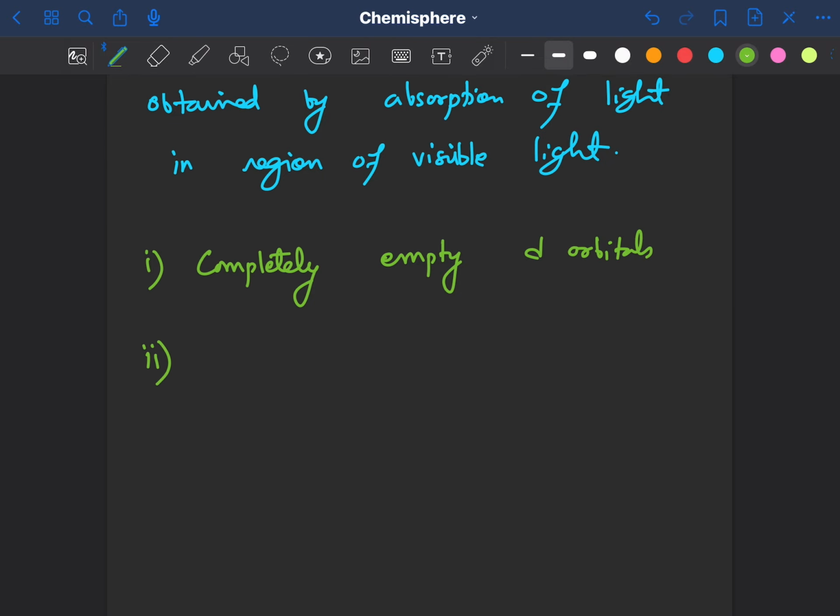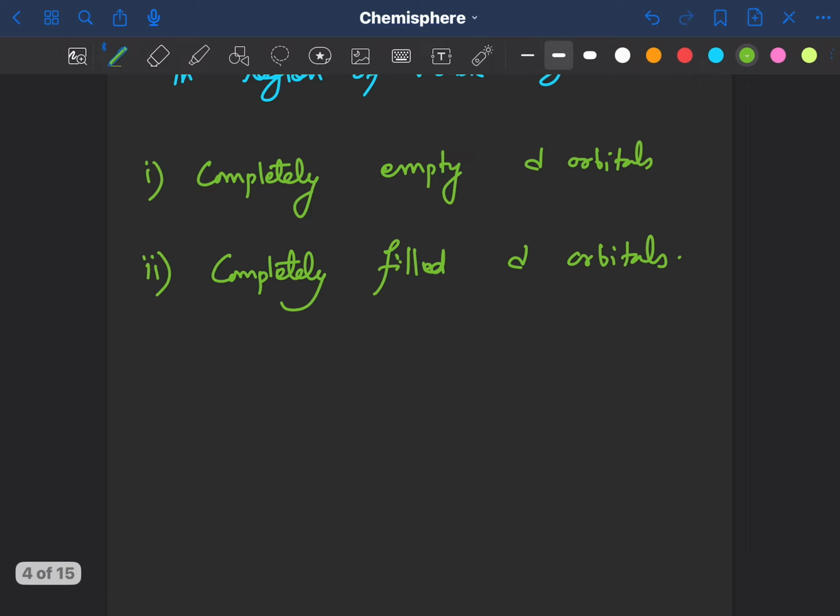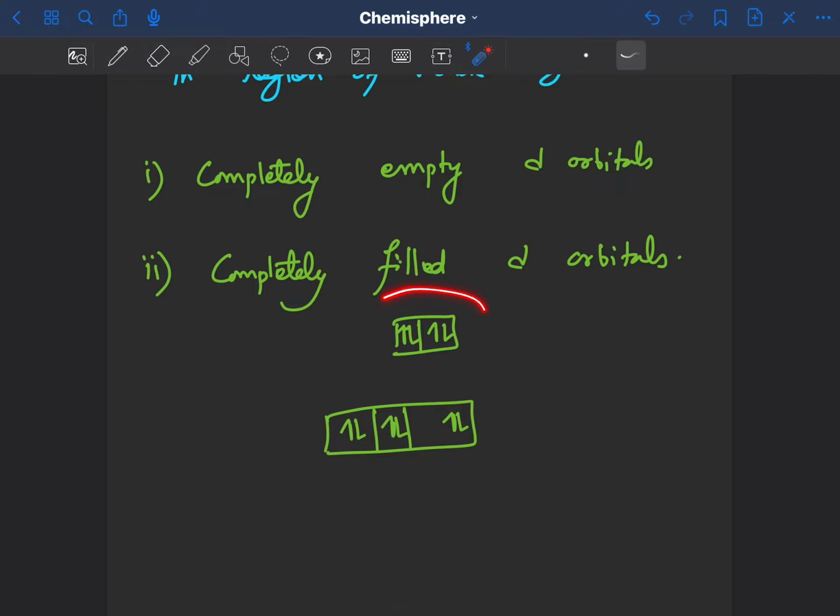Second category is completely filled d orbitals. In the case of completely filled d orbitals, all the orbitals are occupied: 1, 2, 3, 4, 5, 6, 7, 8, 9, 10. Since all the orbitals are occupied, there are no vacant d orbitals for promotion of electrons from T2g to Eg. So again in this case they are going to be colorless. So there are two cases which lead to a transition metal ion being colorless.